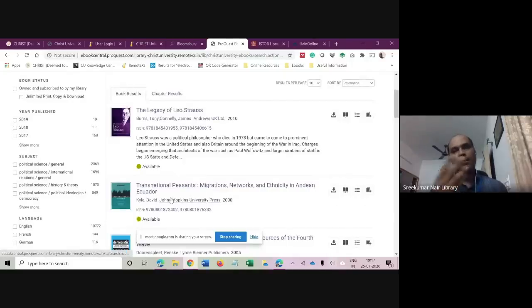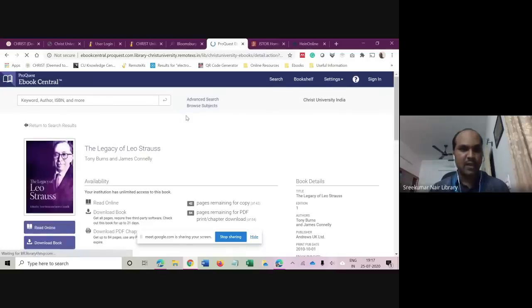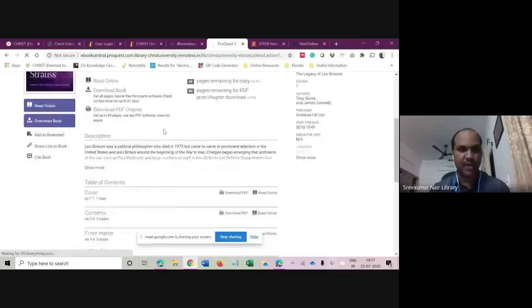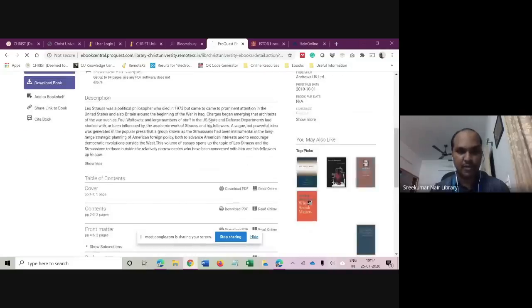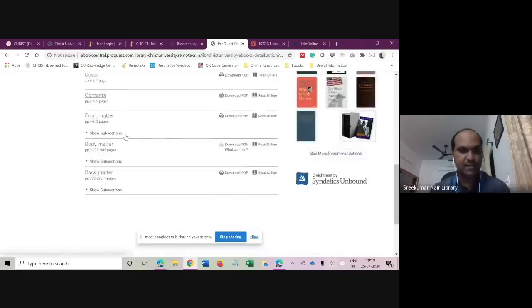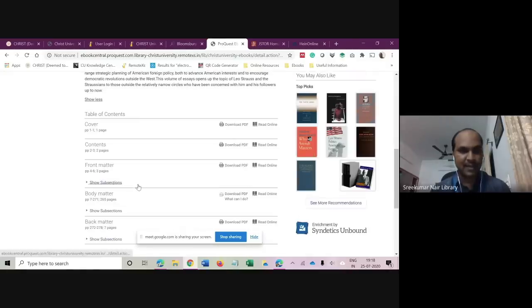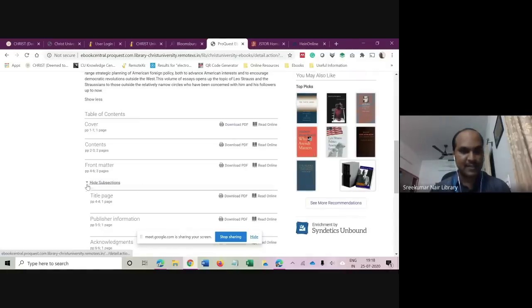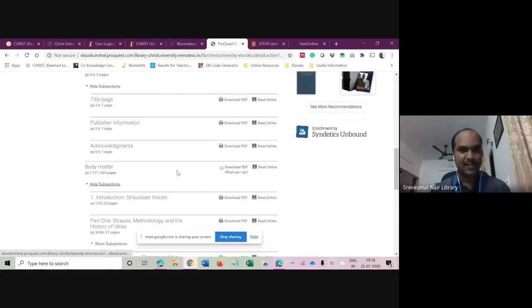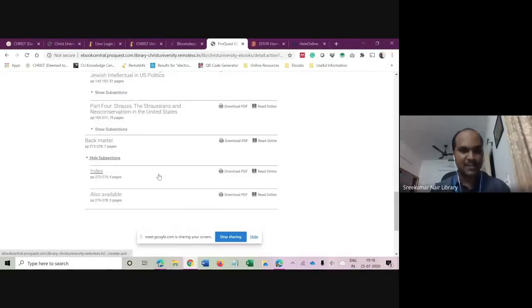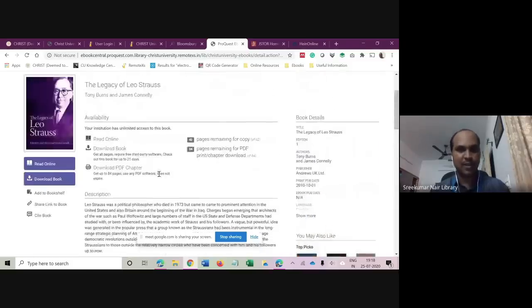So let me show you how exactly the platform looks and how to read a book. Let me select one title, say the first title itself. Let me click on the title. I clicked on the title, and it took me to this particular page, wherein I can see the description of the book. I can see the table of contents. These are the chapters. So the entire book is available here chapter by chapter.